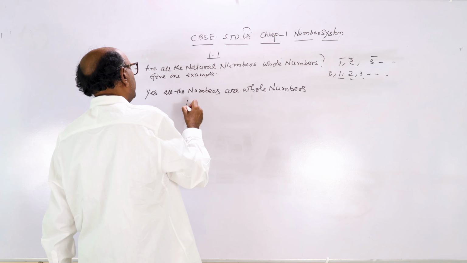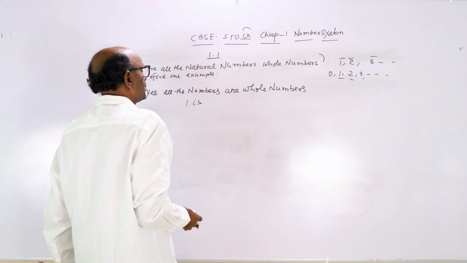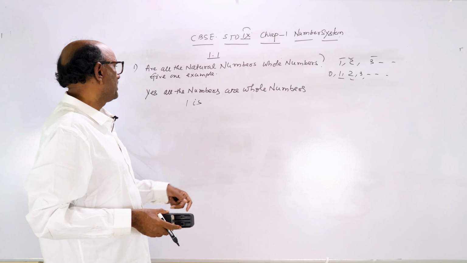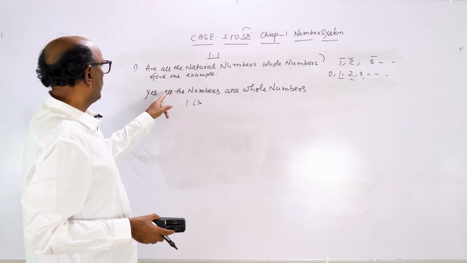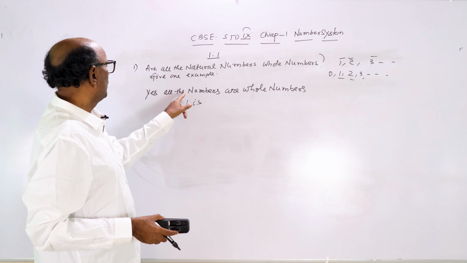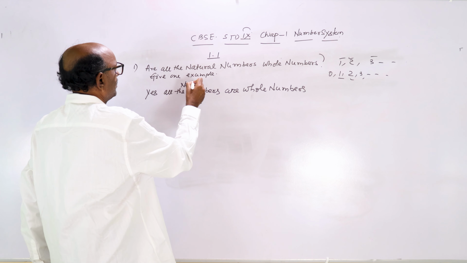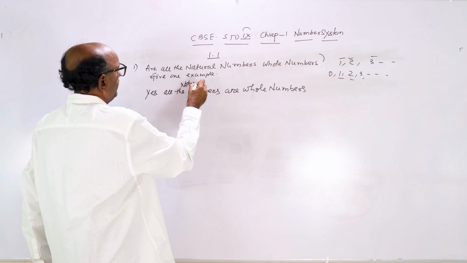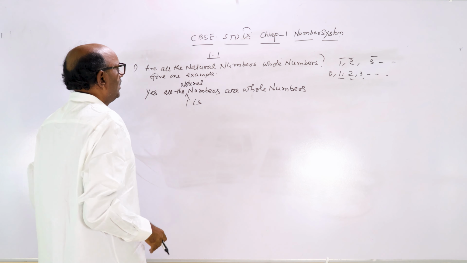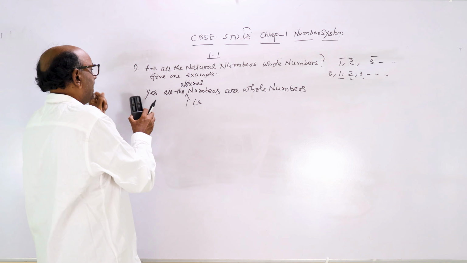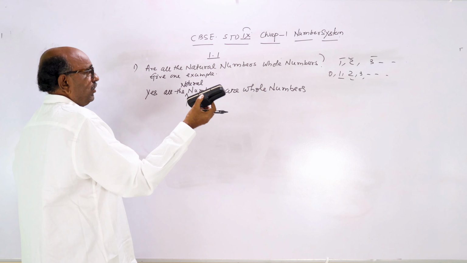1 is a natural number, 1 is a whole number, 2 is a natural number, 2 is a whole number. Clear? So all the natural numbers are whole numbers. Second thing, 1 is a natural number, and also 1 is a whole number.